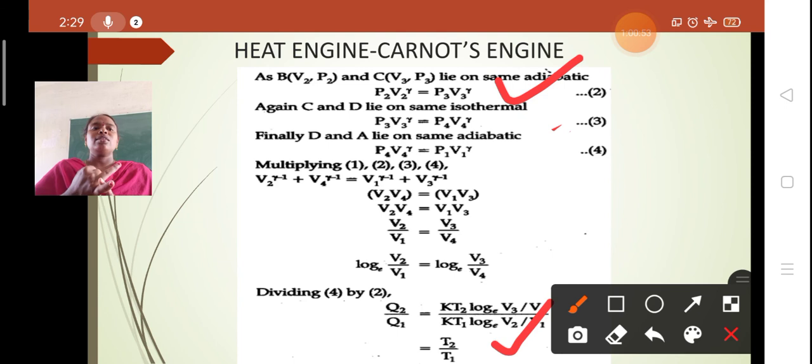Once again we recollect: the thermodynamic introduction and the thermodynamic variables, the thermodynamic state equation, thermodynamic equilibrium, and the number of equilibria, that is thermal equilibrium, mechanical equilibrium and chemical equilibrium. And of course we have a number of processes here: thermodynamic processes, that is isothermal, adiabatic, isobaric, isochoric and cyclic process. The quasi-static process is there, and of course the heat engine, the concepts of heat, energy, internal energy and work. And after that we dealt with the heat engine, that is Carnot's engine.